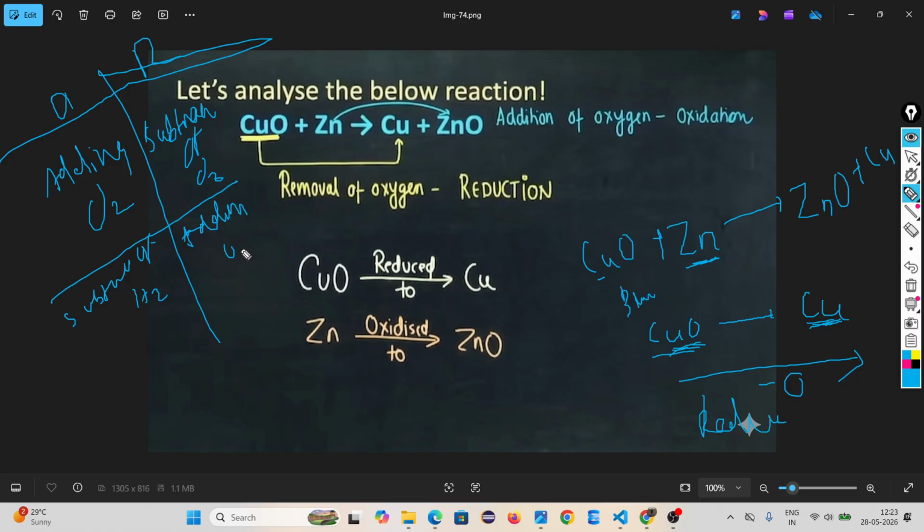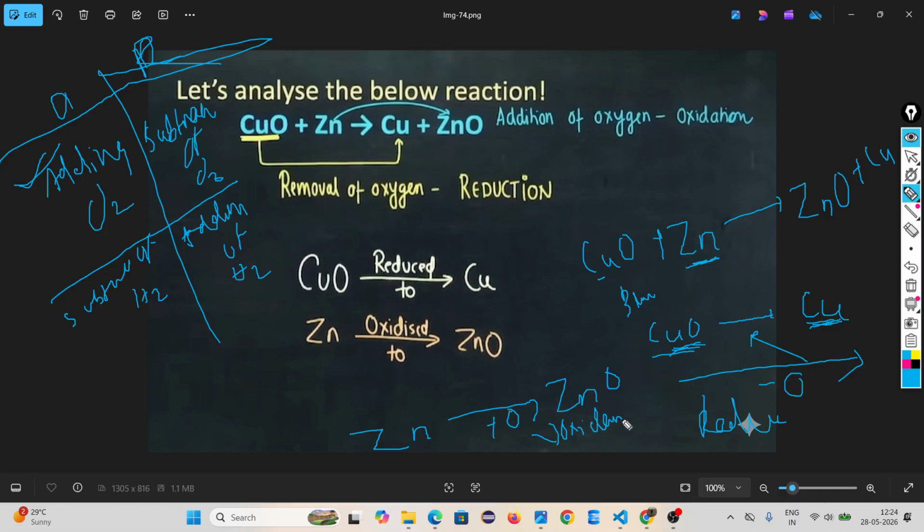So look what is happening here. Subtraction of oxygen comes under reduction. And remember, reduction and oxidation both happen simultaneously. Simultaneously means side by side. Look, zinc to zinc oxide. Here what is happening? Adding of oxygen, it means oxidation.